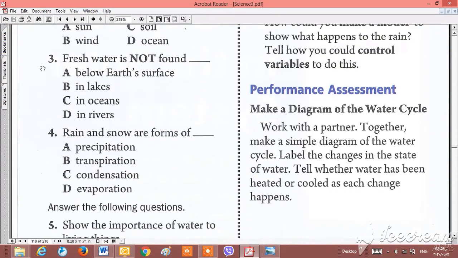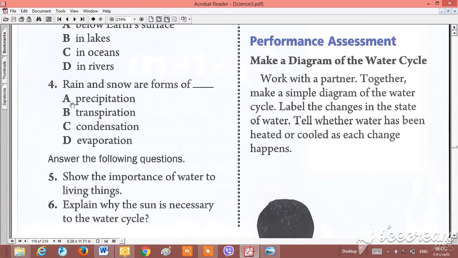Number 3, sorry. Fresh water is not found. We have fresh water, and fresh water is not found in this. It means it is salt water. Below Earth's surface, is the water below the Earth's surface not fresh water? Of course it is fresh water. In lakes? No, lakes are fresh water. In rivers? No, it is fresh water. But the ocean isn't fresh water, it is salt water. So C is the right answer for this question.